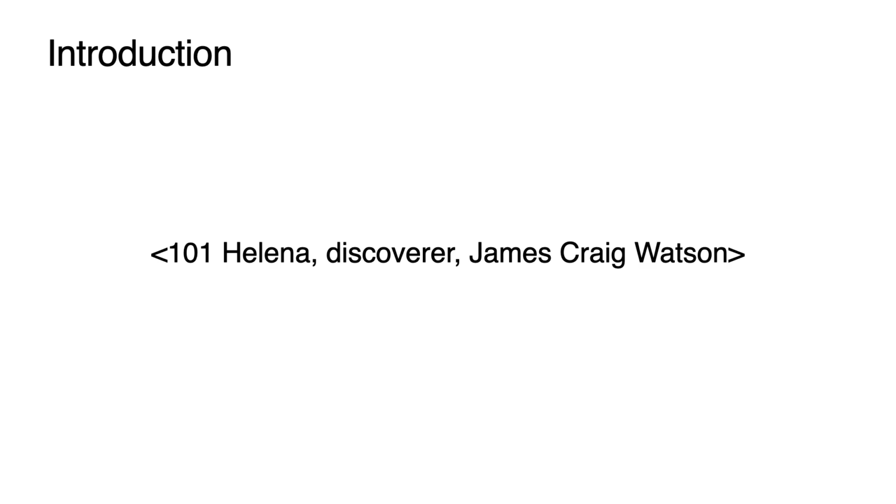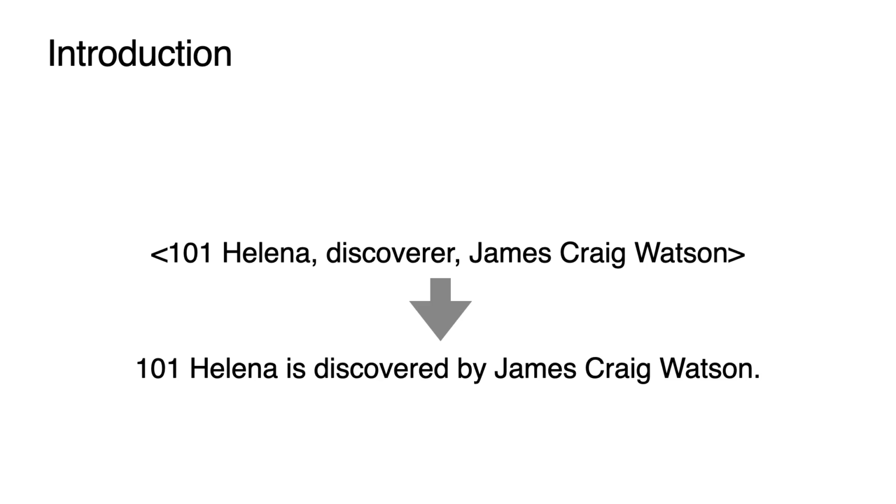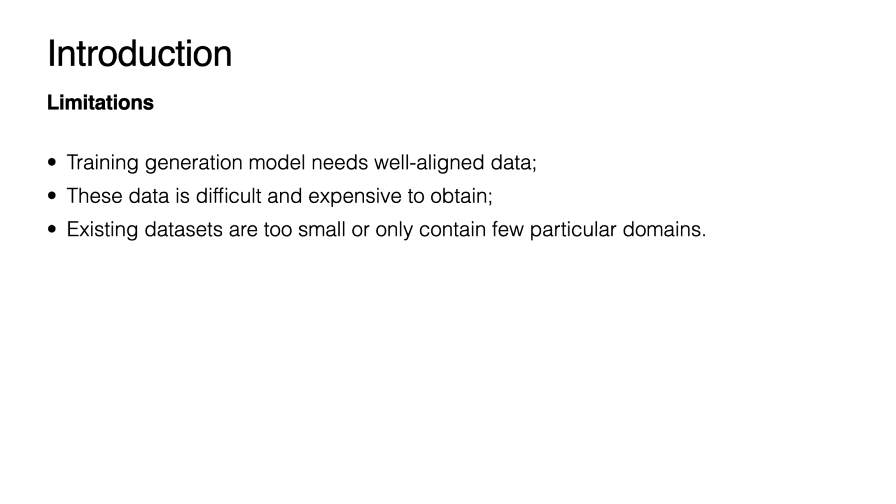Data-to-text generation is a very popular task. It aims at converting structured data to human-readable text. For example, here we have a knowledge triple about a person. Then we hope we can generate a natural sentence describing it. However, currently this task is still quite limited to a few particular domains.